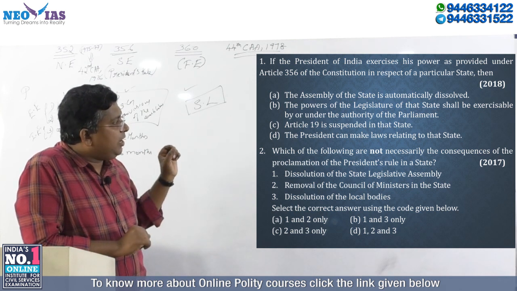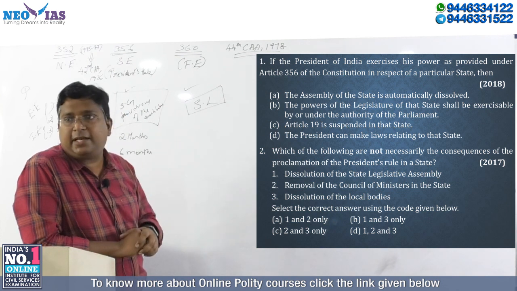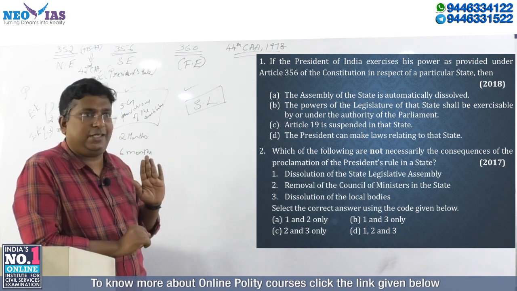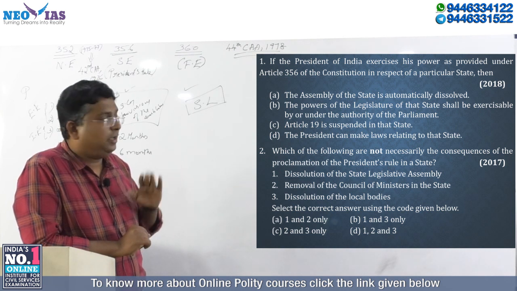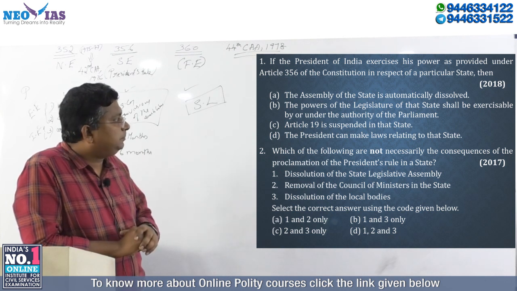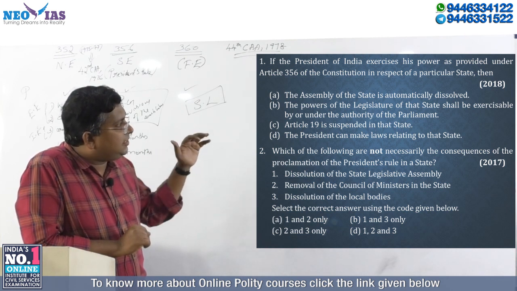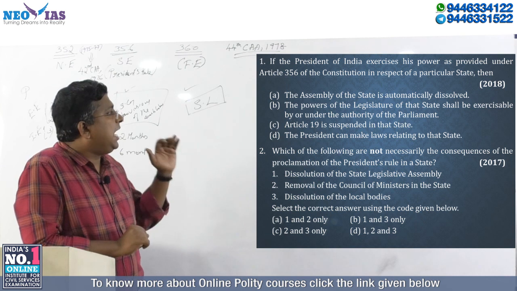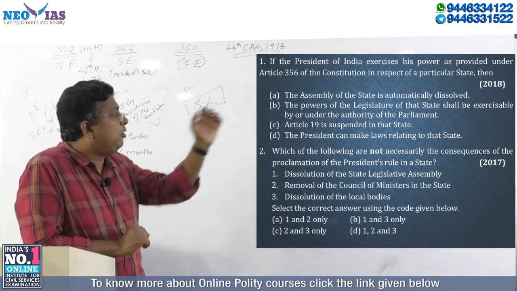The assembly of the state is automatically dissolved. Can we say it is correct? You cannot say it, because the word automatically dissolved is there. Second one: the power of the legislature of that state shall be exercisable by or under the authority of the parliament.